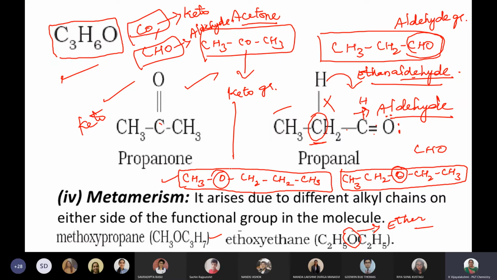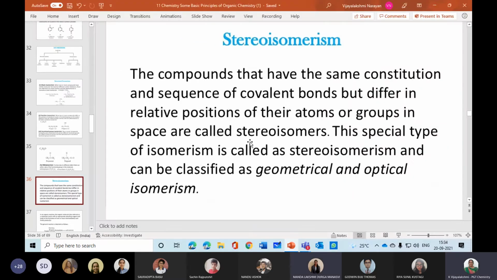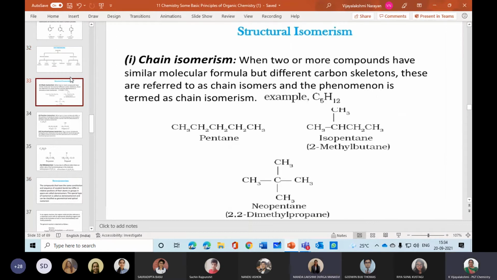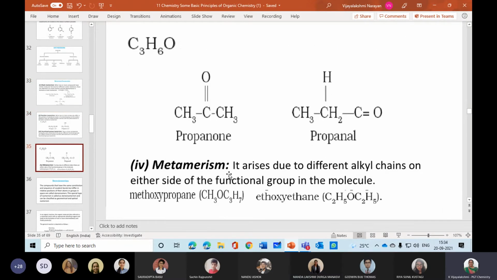So there are 4 points just now. Chain isomerism we have seen. Now in this, chain isomerism you have known, then position isomerism just now we have gone through, functional isomerism, and the last one metamerism.